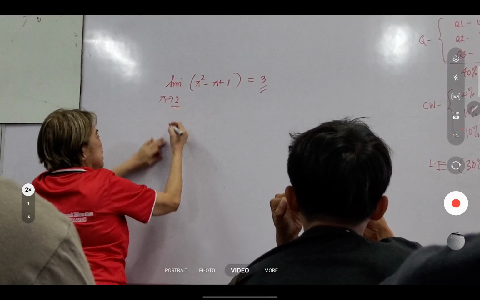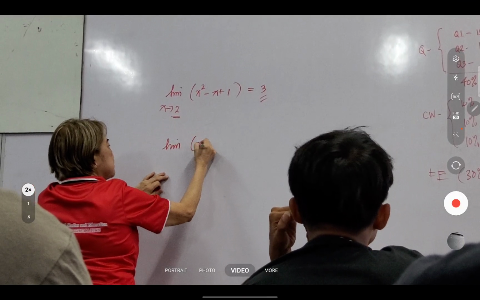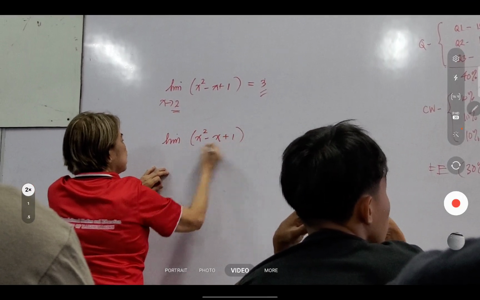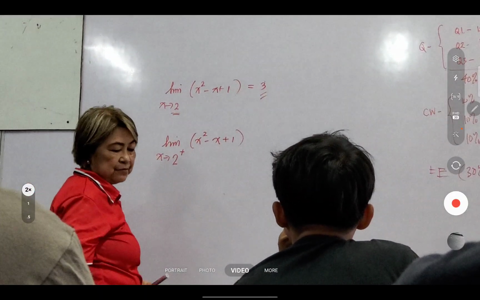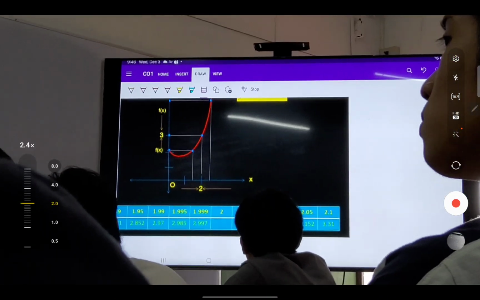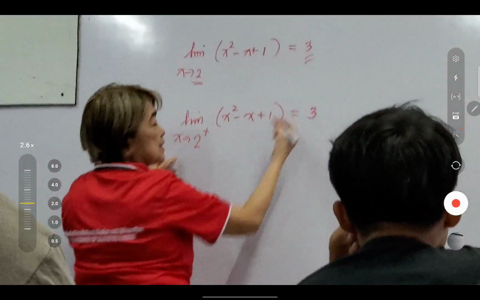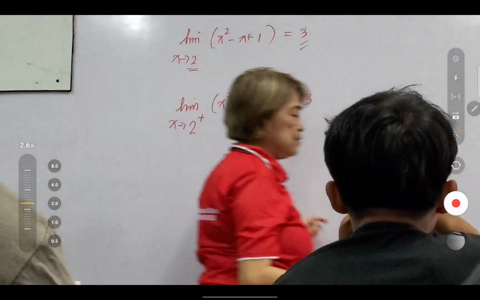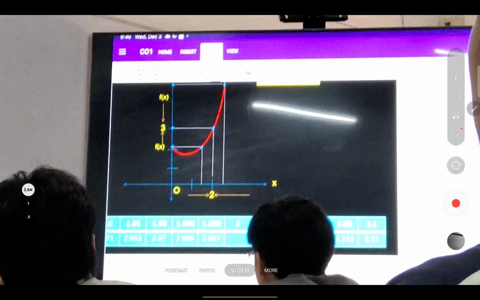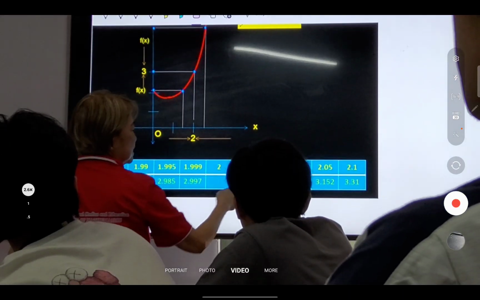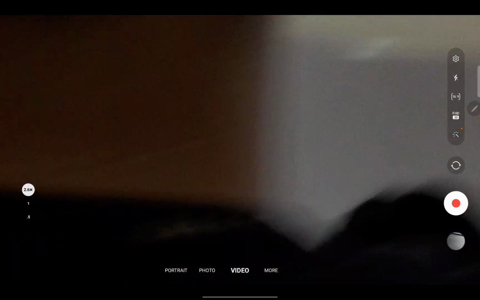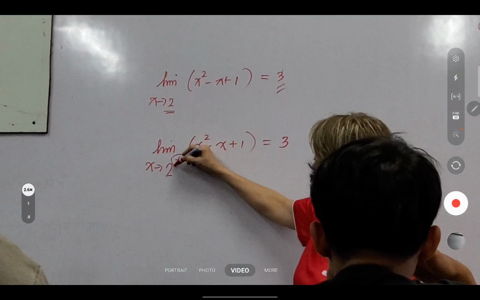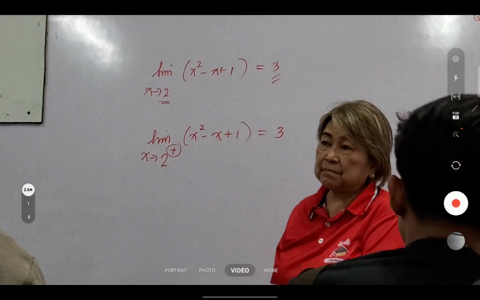Kasi if we want to express the limit of the function as x approaches 2 coming from the right, if you come from the right of 2, right? Coming from the right of 2, our limit is still positive 3. Kasi di ba, coming from the right of 2, the value of the y is getting closer and closer to 3. Alright? So we write it in this manner.